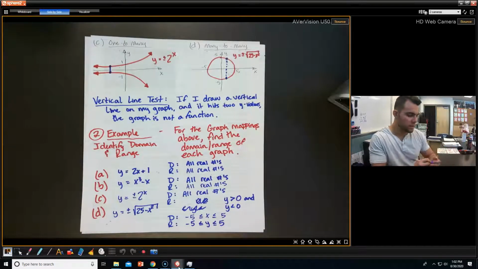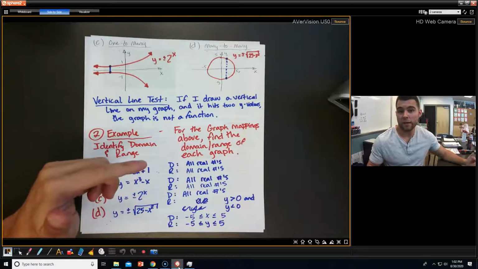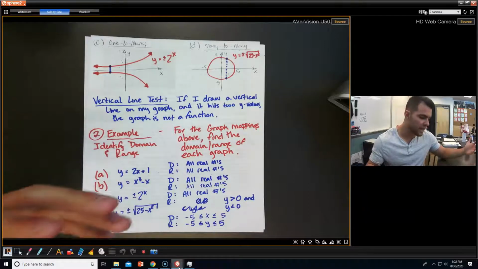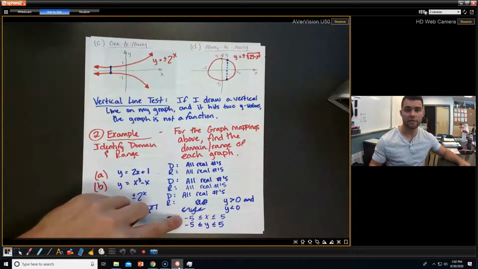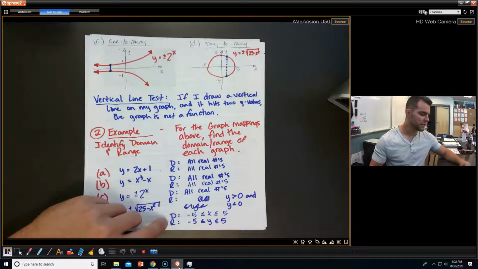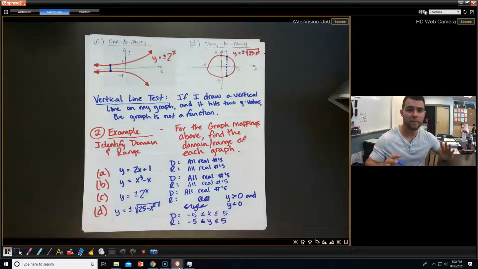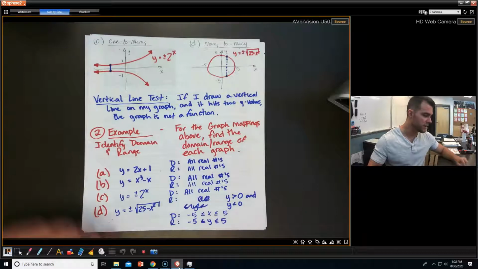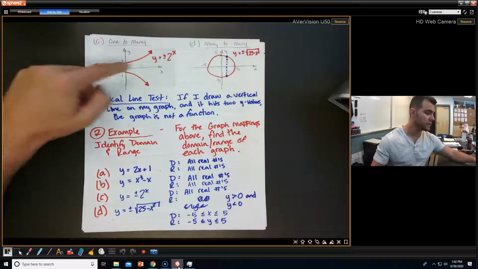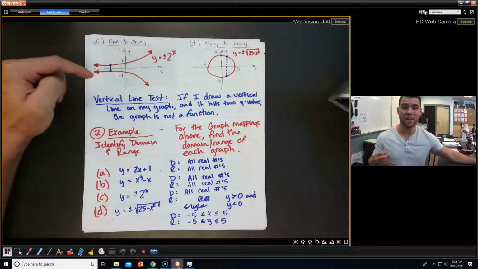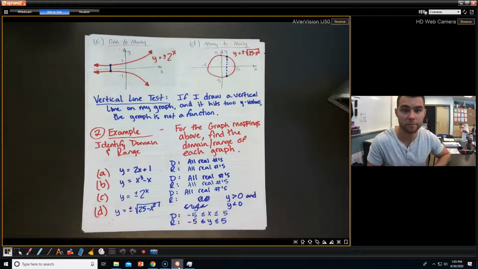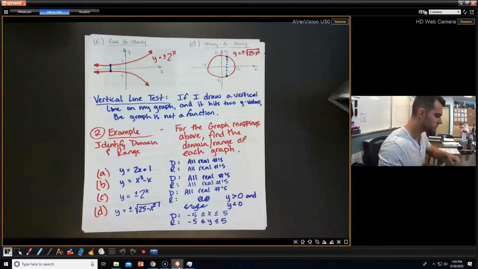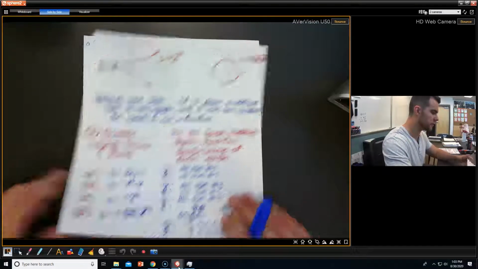Okay? So when you're going through this, ask yourself for the domain, is there anything I can't plug in? Okay? And if the answer is yes, then restrict your domain accordingly. Okay? So like for D, I have to go from -5 to 5, and that's it. Same thing with the range. Is there anything I can't get? Is there anything that's not possible? So like part C, I had to go and reason, okay, I am never going to get my y to equal 0, so my y can never be 0, but it can be everything else. So y is greater than 0, and it is also less than 0, but it is not 0. Okay? So that's domain and range, and looking at it from a graphical standpoint.